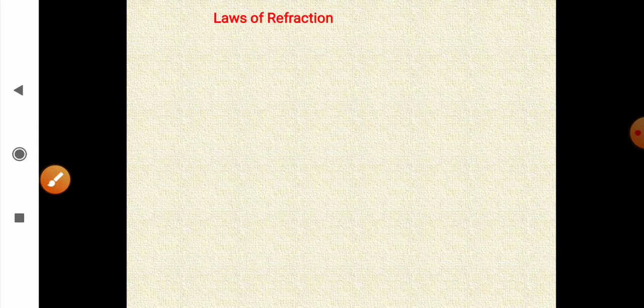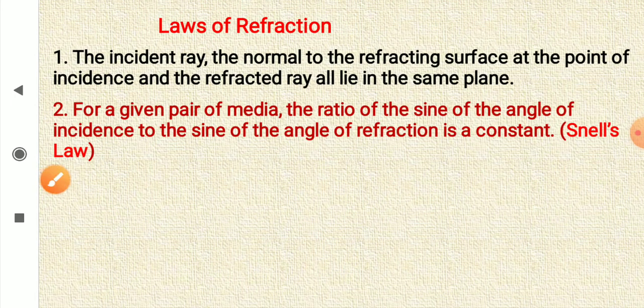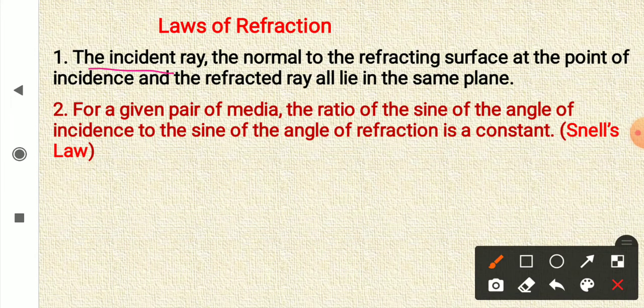And now, laws of refraction. You are familiar with these laws. The first law: the incident ray, the normal to the refracting surface at the point of incidence, and the refracted ray all lie in the same plane.